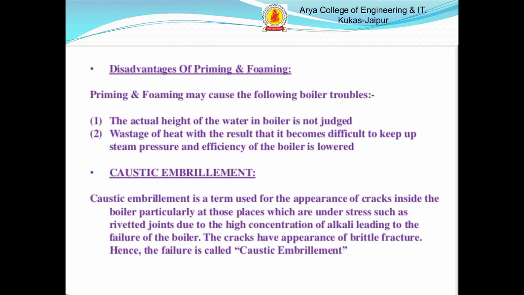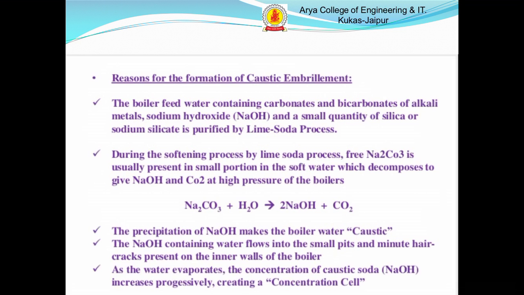Caustic embrittlement is a term used for the appearance of cracks inside the boiler, particularly at those places which are under stress, such as rivet joints, due to the high concentration of alkali, leading to the failure of the boilers. It's called caustic embrittlement. Reason: the boiler feed water containing carbonates and bicarbonates of alkali mixture.